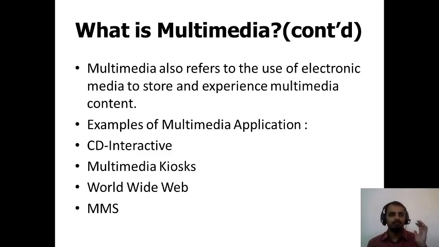If you want an eatery, at which floor the eatery is, or you want to search for Pizza Hut, where Pizza Hut is in this particular mall, you will have a small information box or information place wherein you can search for things. It can be a touch screen, it can be with buttons, or it can be with a mouse. It can be anything. So that is what we call a multimedia kiosk.